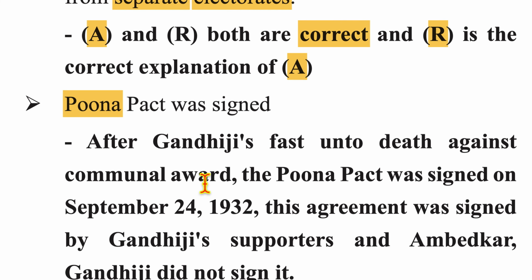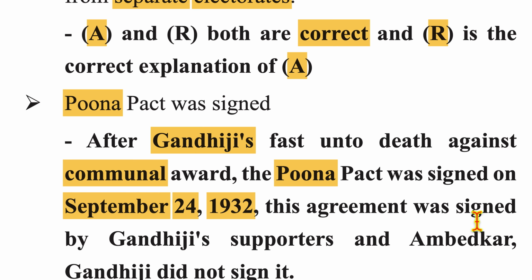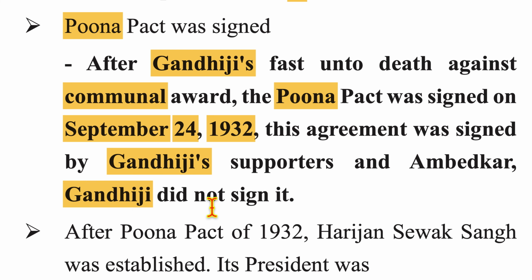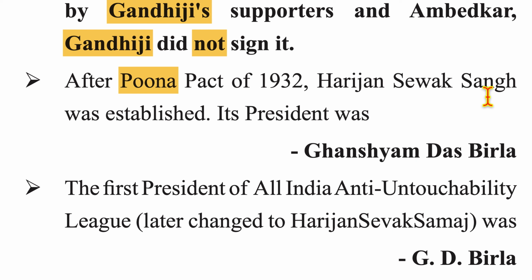Now, the Pune Pact was signed after Gandhiji's fast unto death against the Communal Award. The Pune Pact was signed on September 24, 1932. This agreement was signed by Gandhiji's supporters and Ambedkar. Gandhiji did not sign it. Now, after the Pune Pact of 1932, the Harijan Sevak Sangh was established. Its president was Ghanshyam Das Birla.